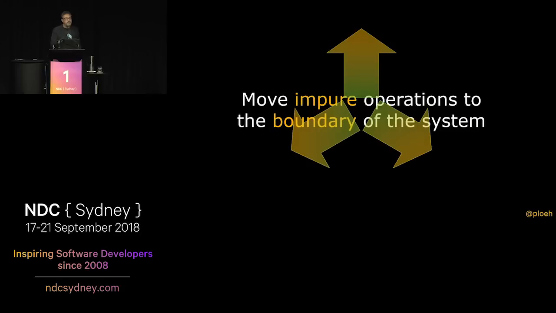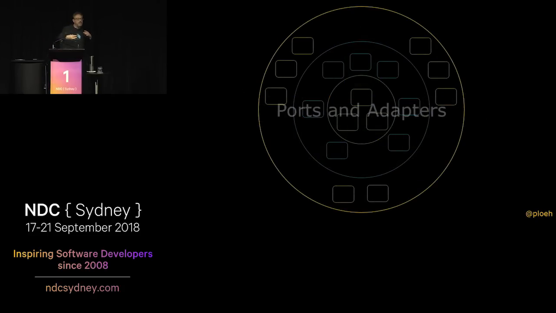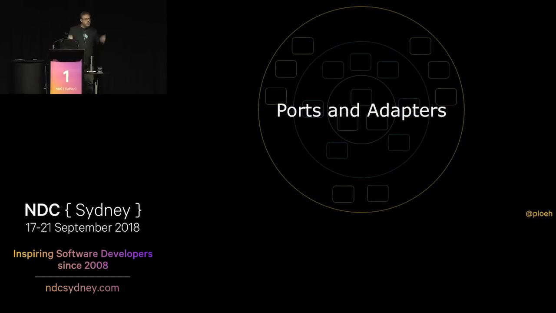And basically what it means is just saying all the ugly things, where you communicate with the database or you paint the UI or something like that, need to sit in the shell of the application, if you will, and then you have this nice domain logic core in the middle that doesn't know anything about those nasty interactions with the outside world. Now this architecture is called ports and adapters, or hexagonal architecture, or onion architecture, something like that. It has many names. It's a well-known design principle, even in object-oriented programming.